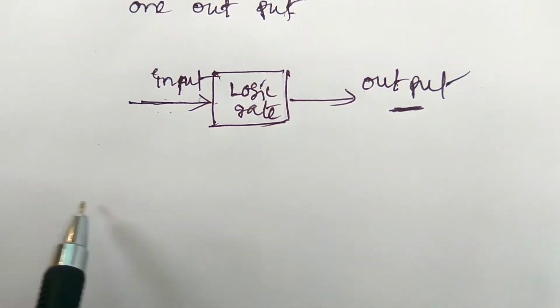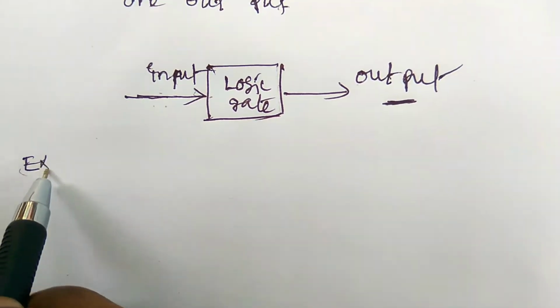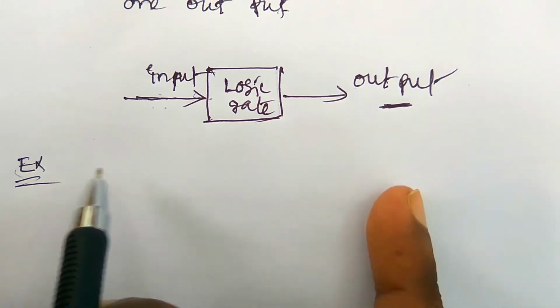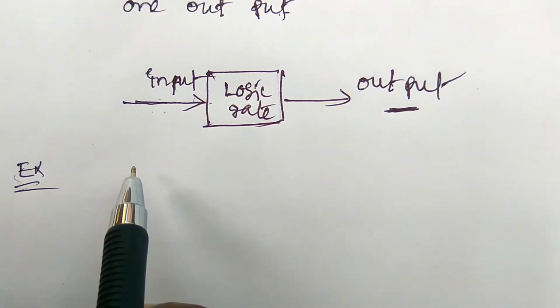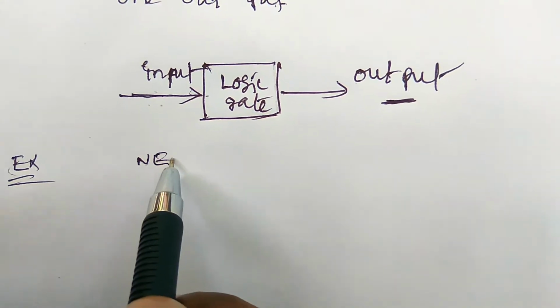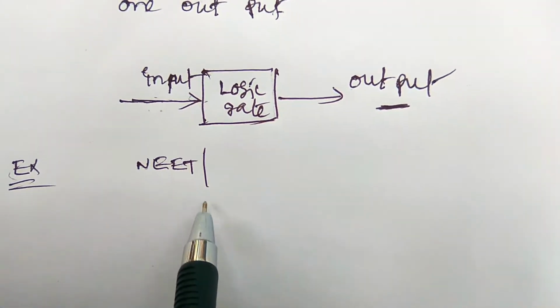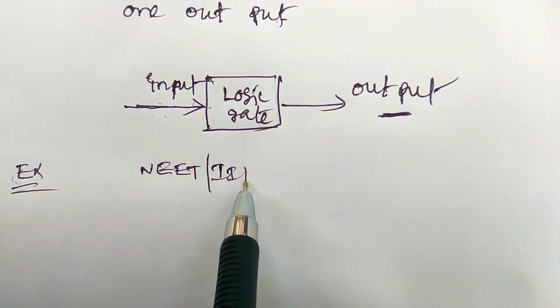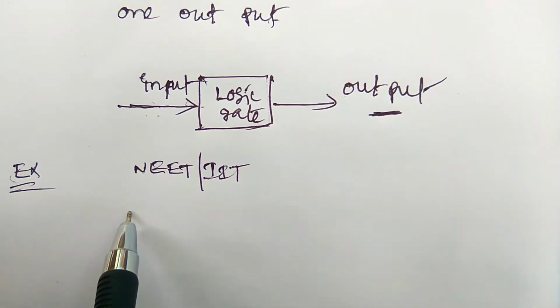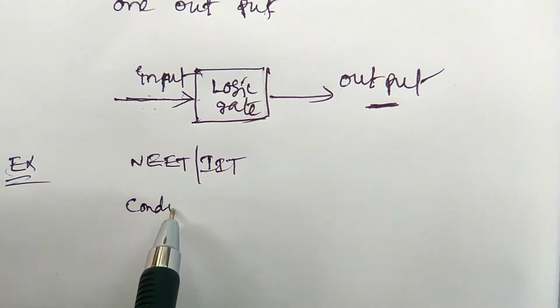Here I need to explain an example in general. After completion of your intermediate, you have to choose NEET admission, which means medicine, or IIT. What are the conditions?